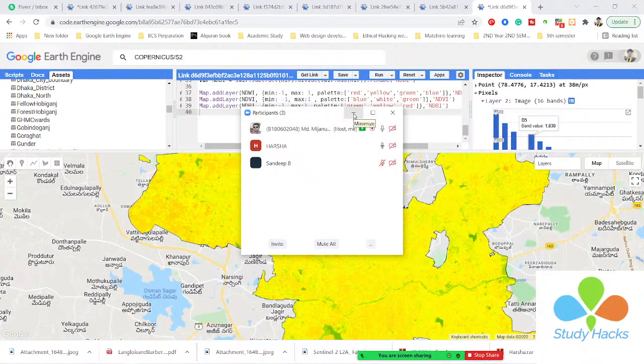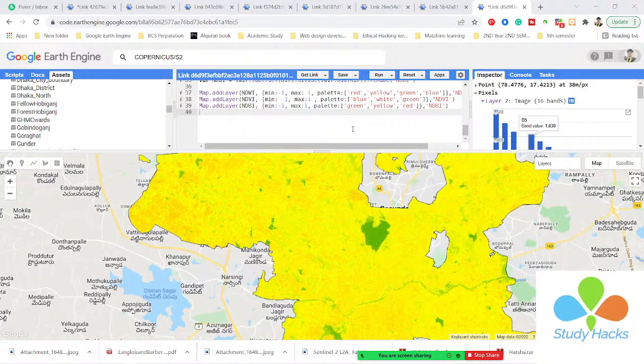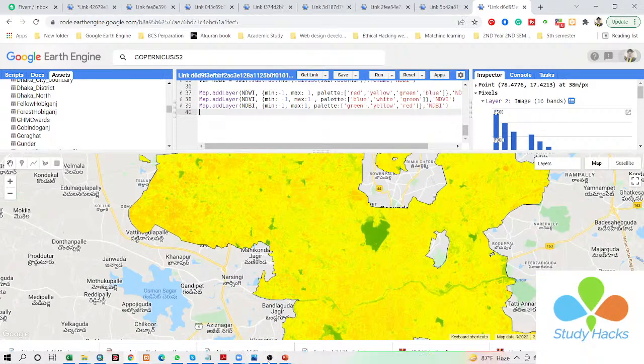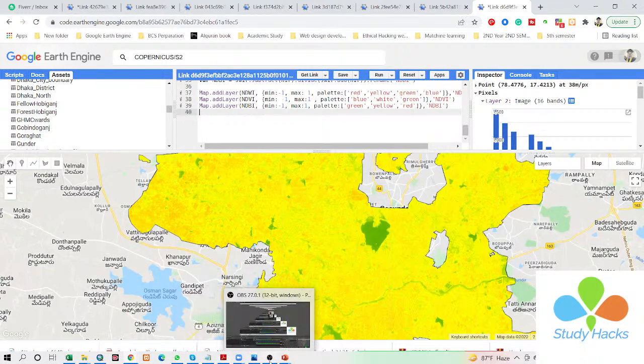Yes, sir. Okay. So you can see here, I hope you understand this part. So now I want to work with this. Suppose I want to export this map in TIFF format and work with the ArcMap or QGIS software. This is the same process for when you want to export this map. We can easily export any TIFF.